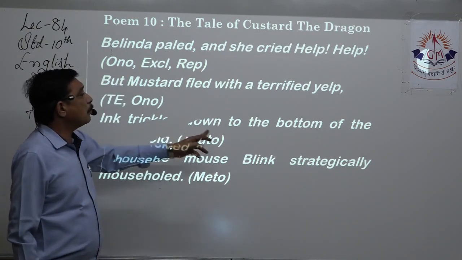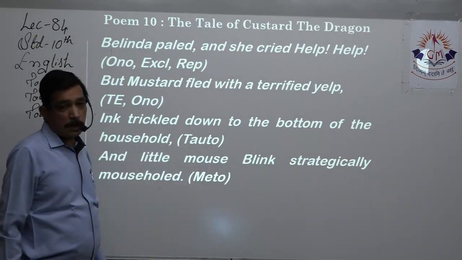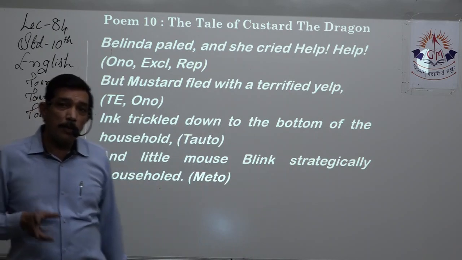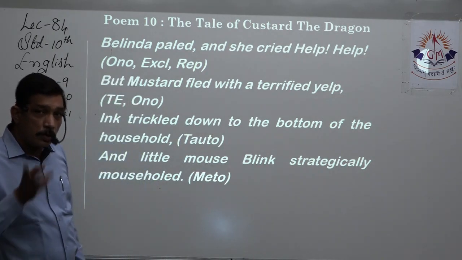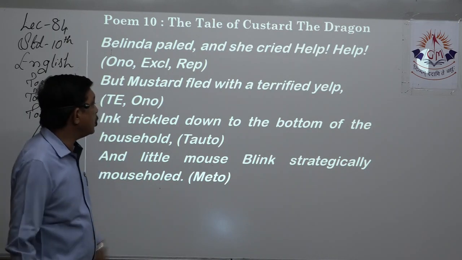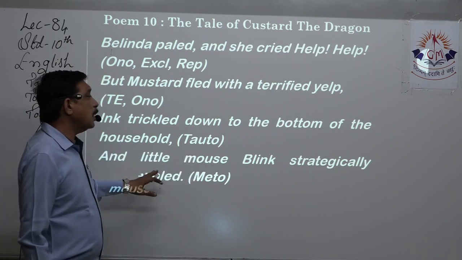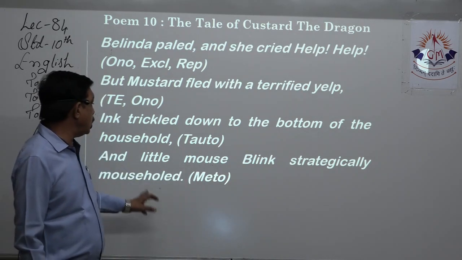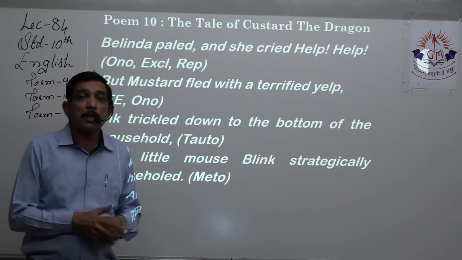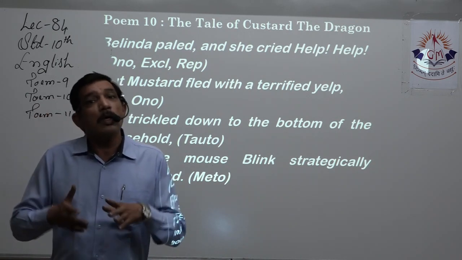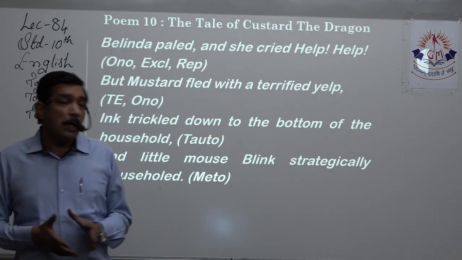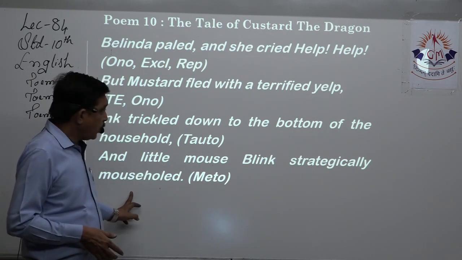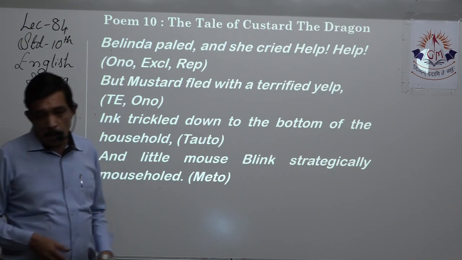Ink trickled down the bottom of the household. Tautology is there. Down and bottom, the meaning is the same, right? So different words are used having the same meaning, so it is tautology. And little mouse Blink, strategically mousehold. Metonymy is there. Mousehold, it finds a hole and it's a mouse, and a mouse lives in a hole, right? So it is metonymy. An attribute is given over here. So metonymy.